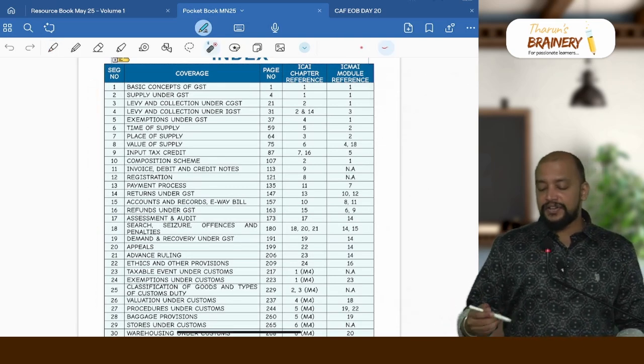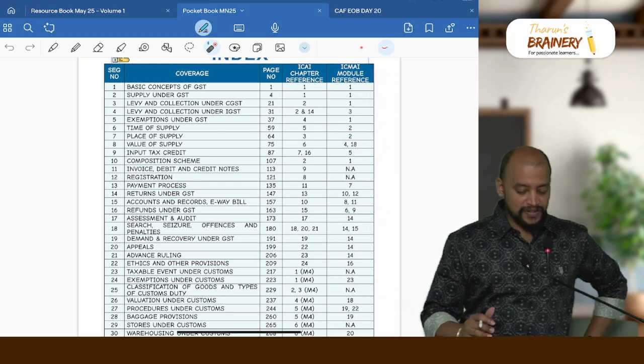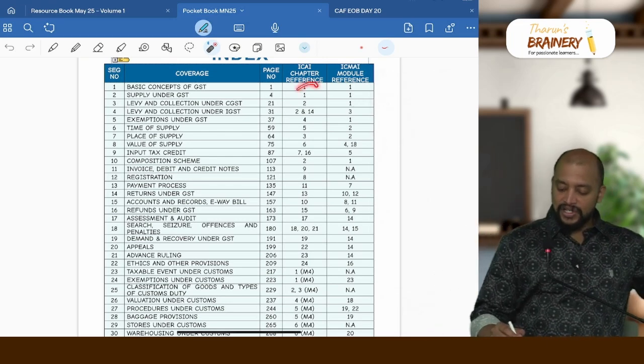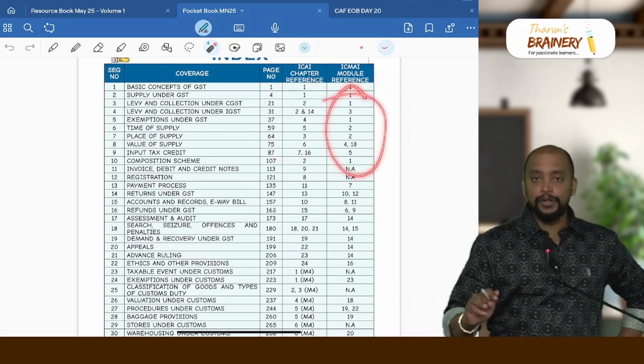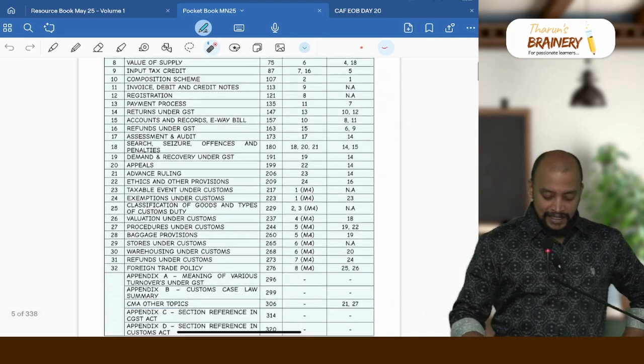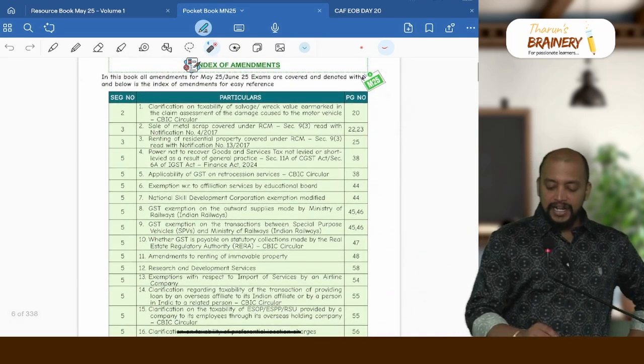And this revision is even useful for CMA final students as well. I gave the CA, ICAI chapter reference as well as the ICMAI module reference also. And here I gave the index of amendments.